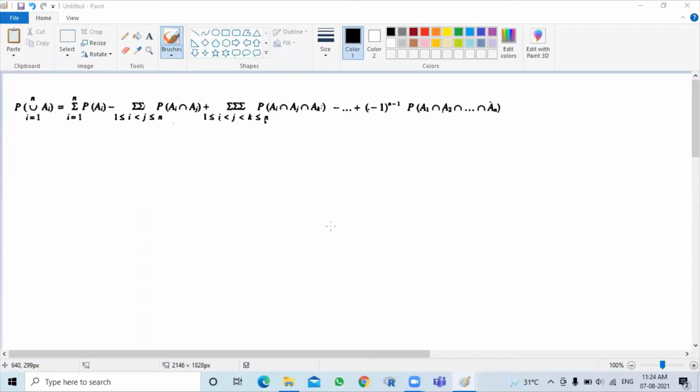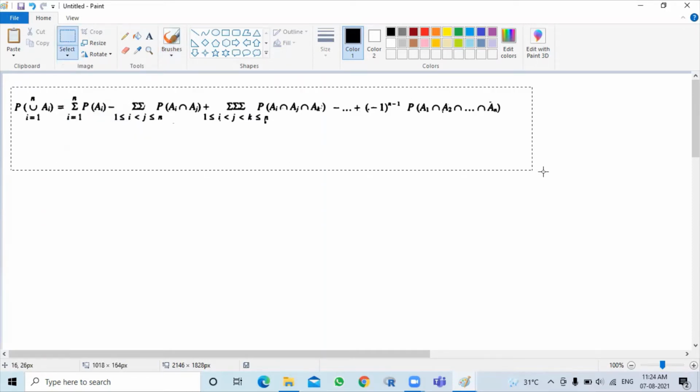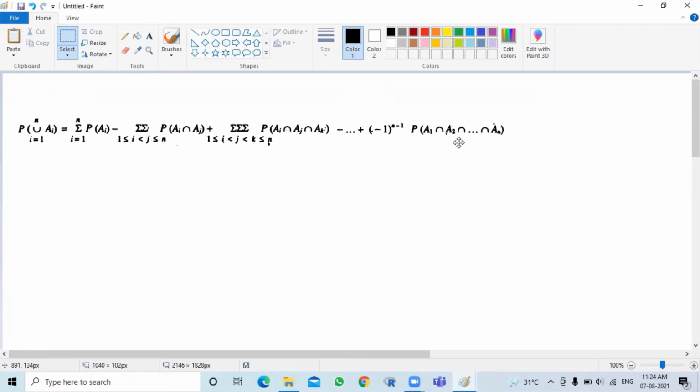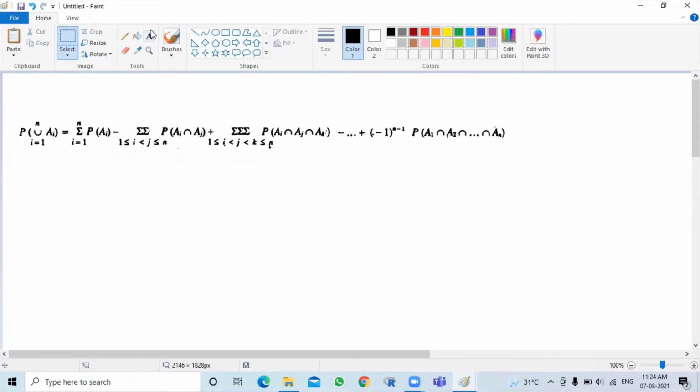Hello everyone and welcome to Complete Sufficient Statistics. Today we are going to learn about the complete addition theorem. Okay, so this is the addition theorem and this is the complete addition theorem, the way it is represented. बहुत सारे एग्जाम्स में इससे रिलेटेड क्वेश्चंस आते हैं, इसको समझना बहुत जरूरी है. So this is addition theorem.